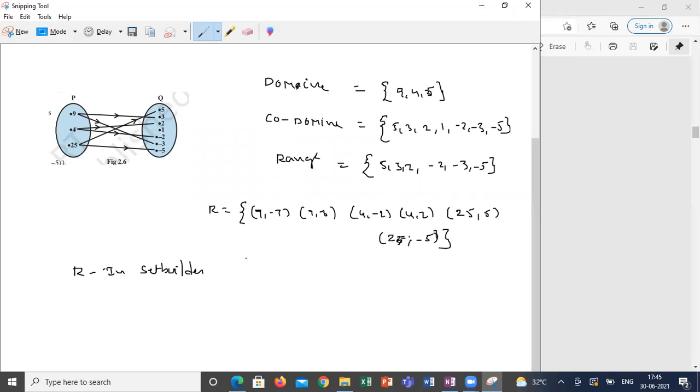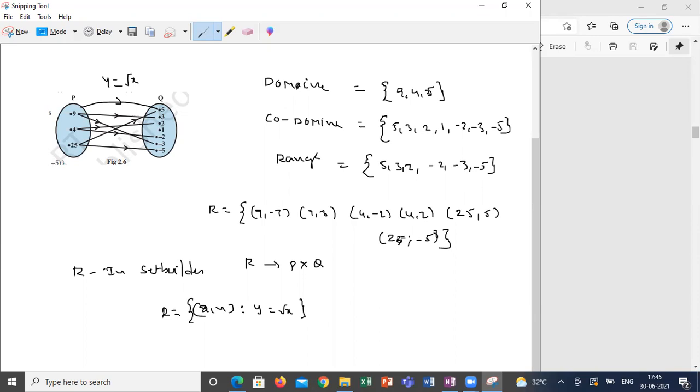R is defined from P to Q. What is the set builder form? How is it related? So y equals x square, in P? Y is equal to x square or y is equal to root x? The relation is y is equal to root x. x comma y such that y is equal to root x is the relation.